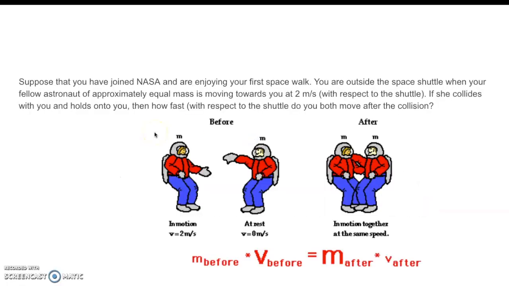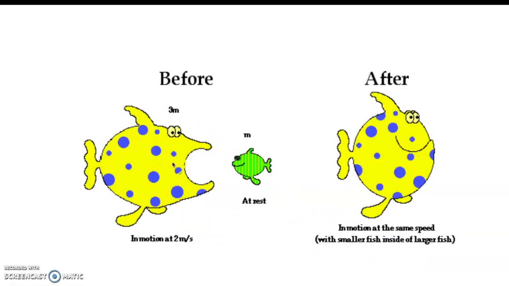Okay, suppose you're at NASA and you're out in space, and your partner starts floating towards you at a velocity of 2 meters per second. Momentum for the partner, none for you because you have no velocity. But once you stick together, your masses are now combined, so your mass is bigger, which means your velocity is going to be less. It's going to be less than 2 because your momentum is conserved. So you'll move slower.